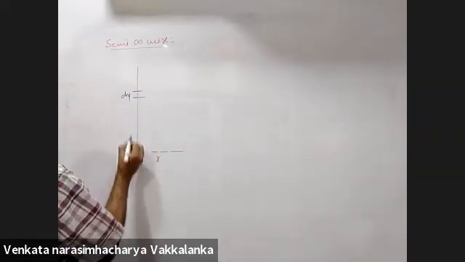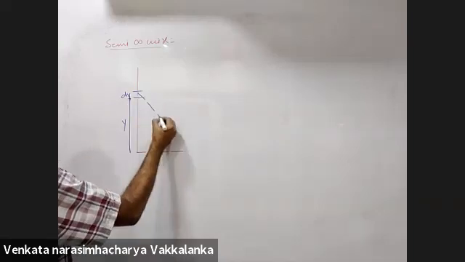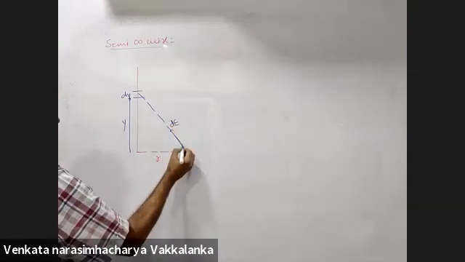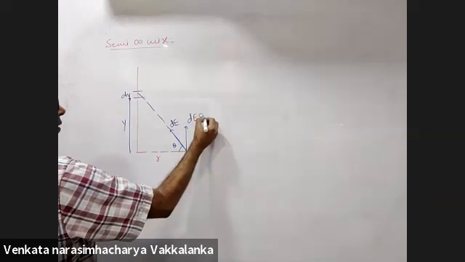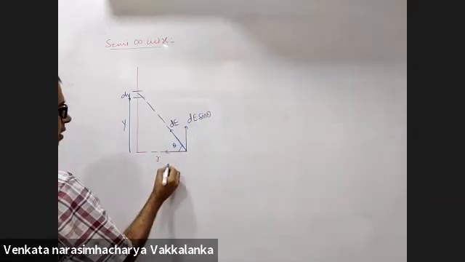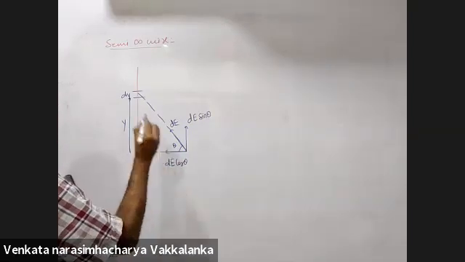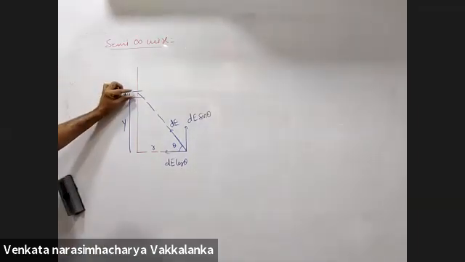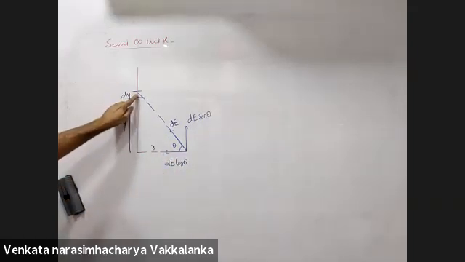Consider an element dy at a distance of y. This will be dE. This is theta. dE sin theta, and this will be dE cos theta.